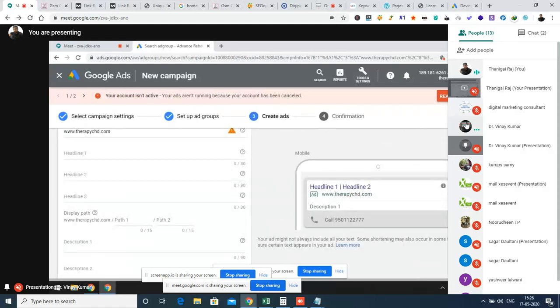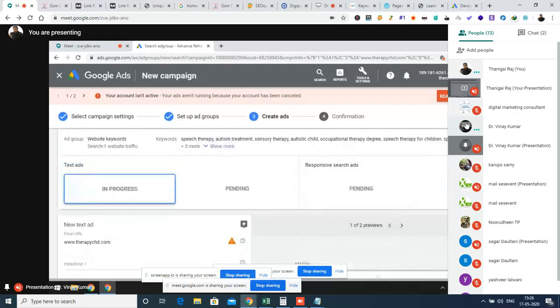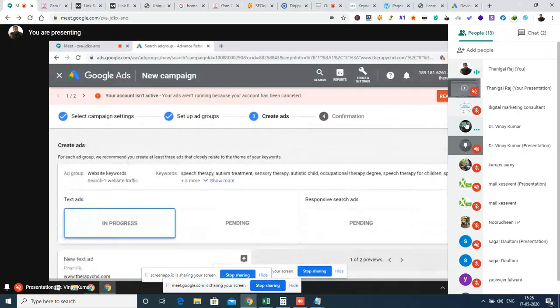Okay, so we are almost at the stage of creating an advertisement. So, Vinay, you can see here, we can create three advertisements in this. One is text ads two, and the responsive ad one. Even we can create multiple responsive ads and text ads, but I will tell you how to do that later on. Right now, scroll down, and we are going to create a text ad.